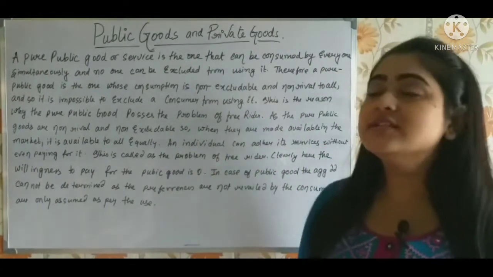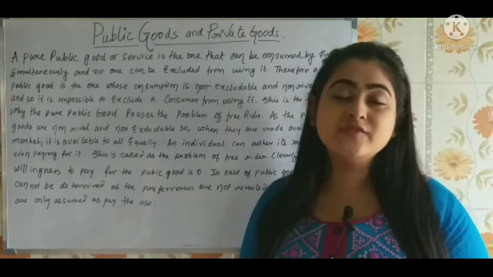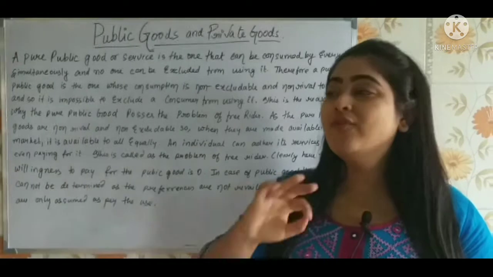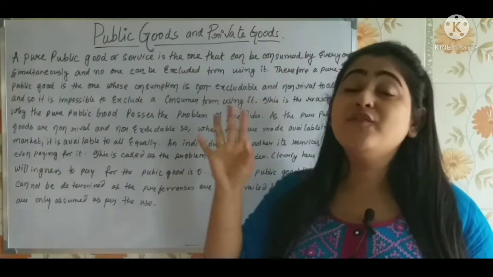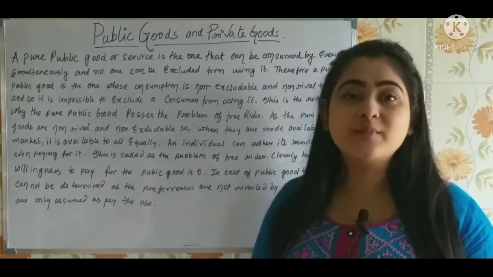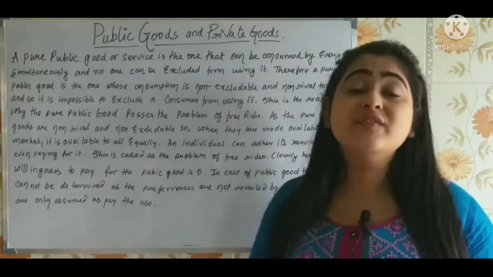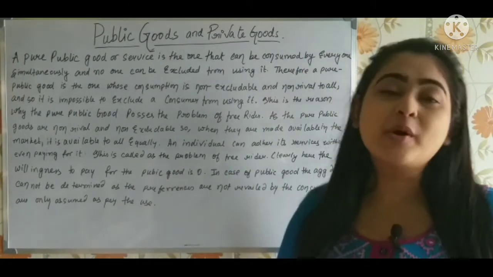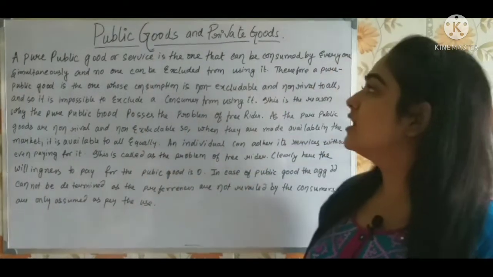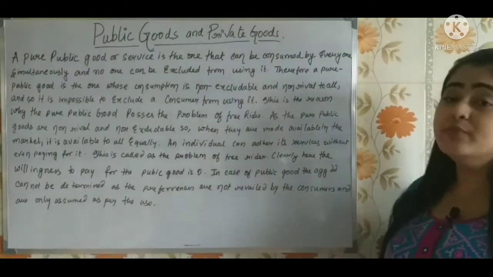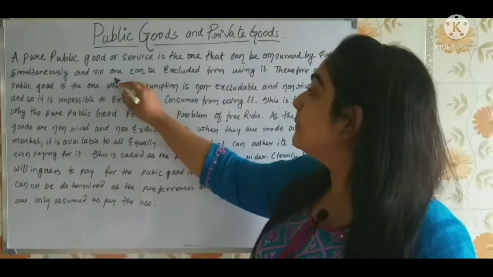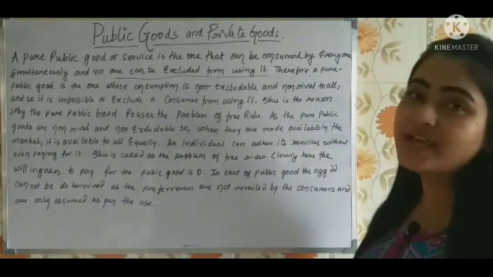So the first thing is, when you do not need to pay the price for the commodity, what does that mean? No one is going to tell you no for the commodity. No one can refuse you or tell you that you cannot use the commodity, because it is available to all. So that is the property of non-excludability. So a pure public good or service is the one that can be consumed by everyone simultaneously and no one can be excluded from using it.